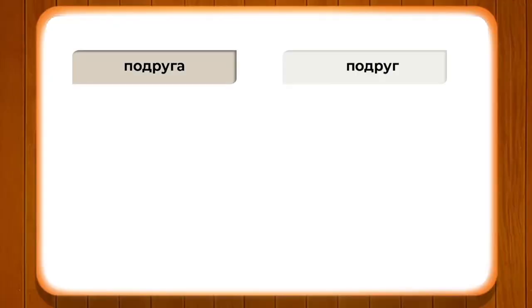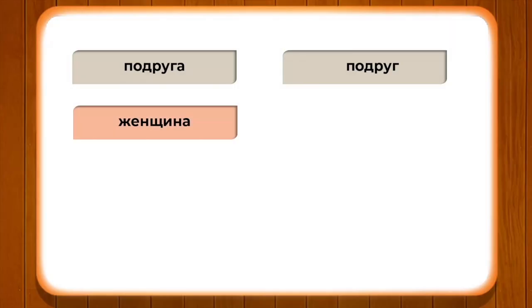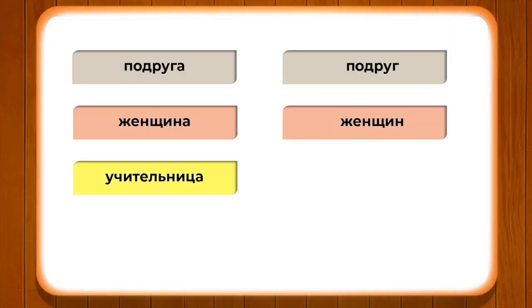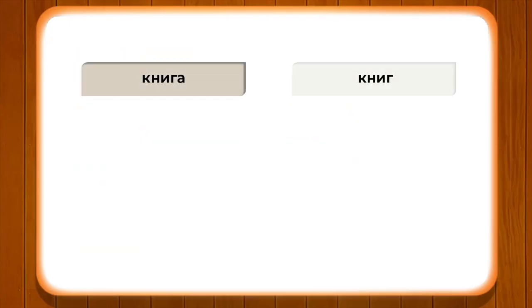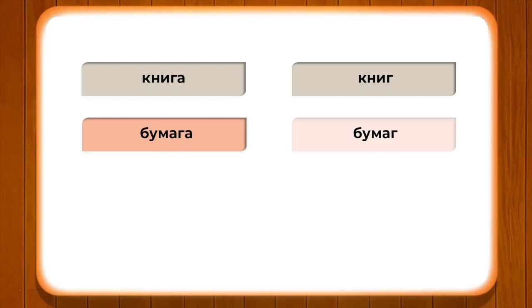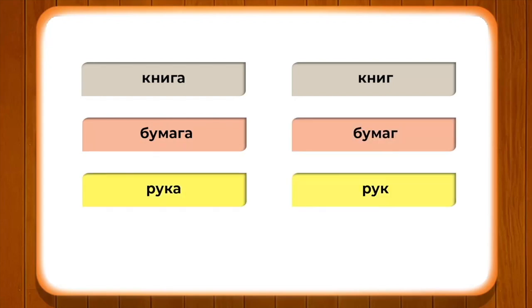So подруга changes into подруг, женщина changes into женщин, учительница changes into учительниц, преподавательница changes into преподавательниц, книга changes into книг, бумага changes into бумаг, рука changes into рук. So there are certain changes you can see. Some of the examples like книга, бумага are of inanimate nature, and the rest of the nouns which you have learned here are of animate.